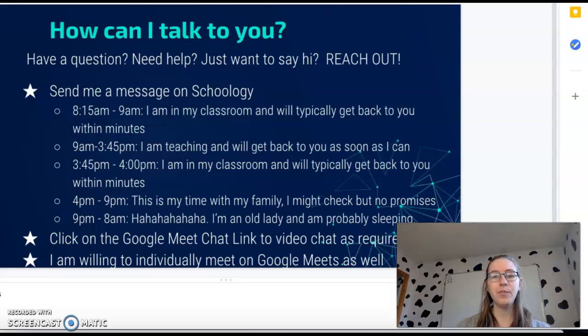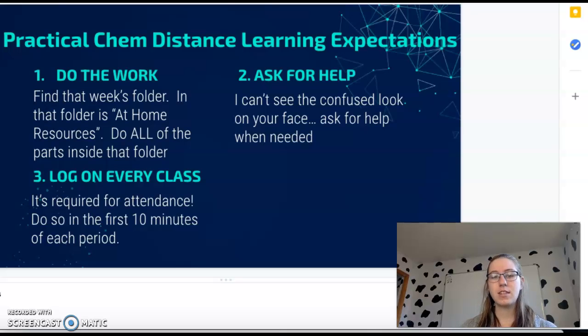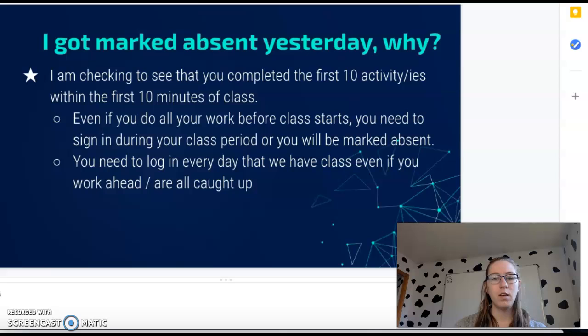The next thing is logging on to class every day. It's required for your attendance, so just do it in the first 10 minutes of class. In the first 10 minutes you are present, the next 5 minutes you are tardy. After that, my policy is that you are absent after 15 minutes of class. If you got marked absent yesterday, you might want to ask why.